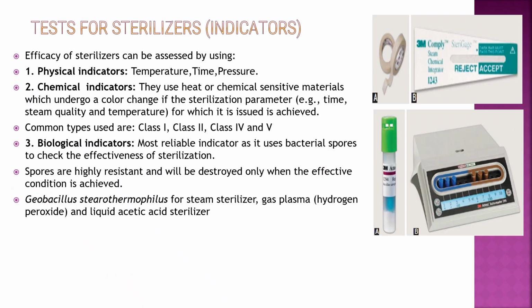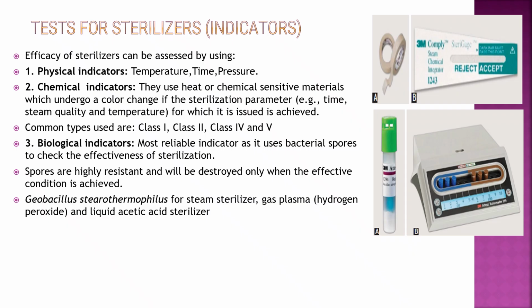Tests for sterilizers, the indicators. Physical indicators: time, temperature, pressure. Chemical indicators use heat- or chemical-sensitive material which undergoes a color change if the sterilization parameters, that is time, steam quality and temperature for which it is issued, are achieved. Common types are class 1, class 2, class 4 and class 5.